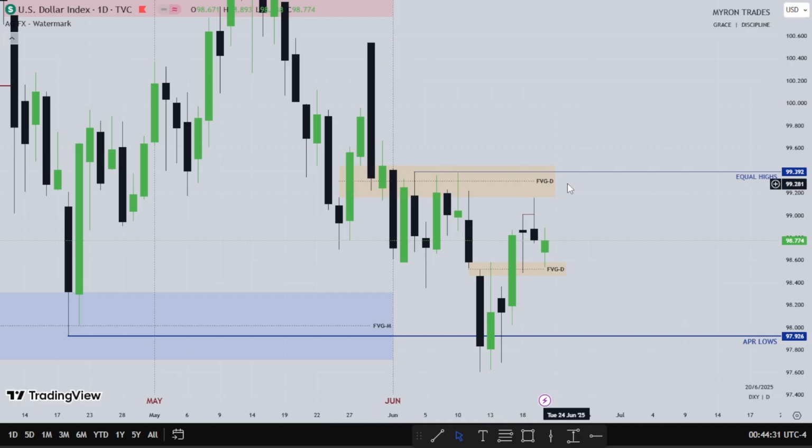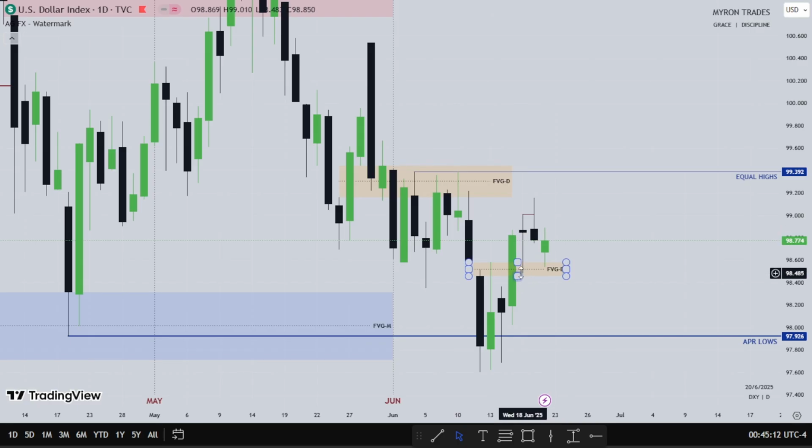So for FOMC week, this is what the dollar did. This Monday, this Tuesday, this Wednesday, this Thursday, and this is Friday. We have Monday finding support at April lows. Then Tuesday expanded higher. There's a fair value gap right here that price was filling. Then Wednesday came down lower into this fair value gap, this candle's low and this candle's high, like a volume imbalance. Wednesday traded down, hit it, and we got the reaction from it.